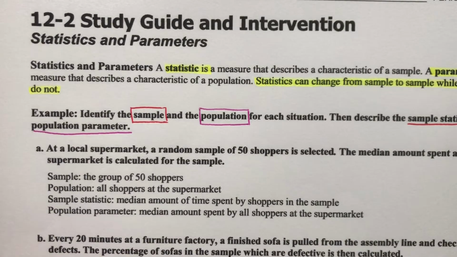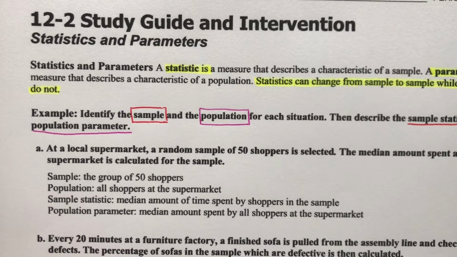So you could have a group of 1,000 people and you want to know how old they are, right? So you could pick 50 people out of those 1,000 and ask them how old they are. And maybe the average of those 50 people is 25 years old. But if you asked another 50 people, their average might be 37 years old, right? It just depends on which 50 people, which sample you're talking about out of the 1,000.